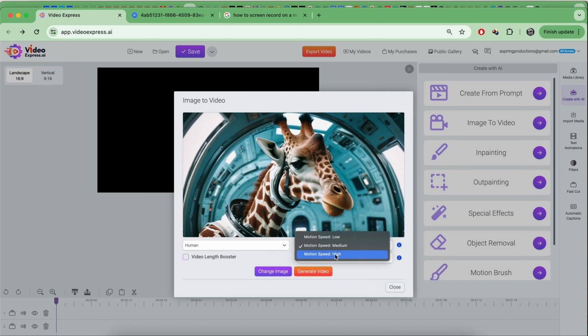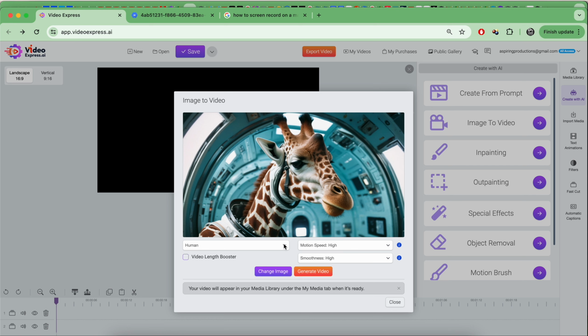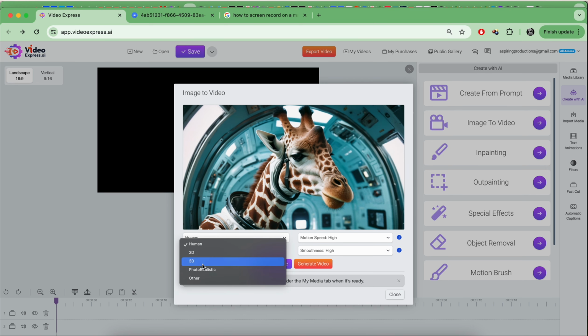And I can change the smoothness. I can say low, high, whatever, and I can just create. I also have a few options here, not a lot, but I can say, okay, here I'll do video length booster. I'll just create a video. So that's kind of interesting. I've tried this with a few old photos.